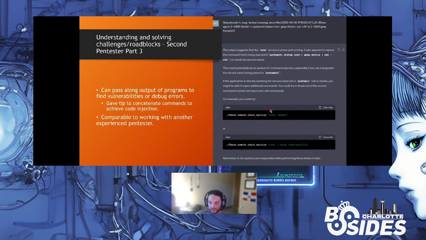As I pass along cron, we can see that the status also shows us here the command that's actually being run. And as I pass this along, ChatGPT actually realizes this itself, and it alerts that there is a potential for OS command injection. If we're able to run cron, we could potentially concatenate commands and run more than just one command and actually have full access to the system.